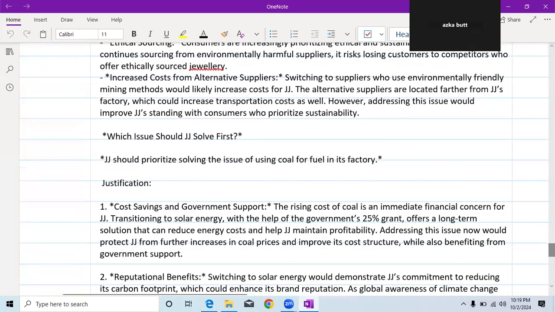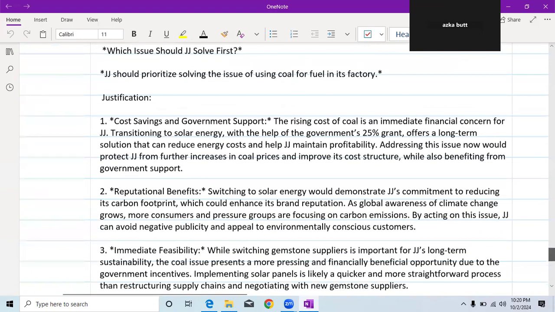Now I am going to say which issue JJ should solve first. JJ should prioritize solving the issue of using coal for fuel in its factory, and I'm going to justify it.